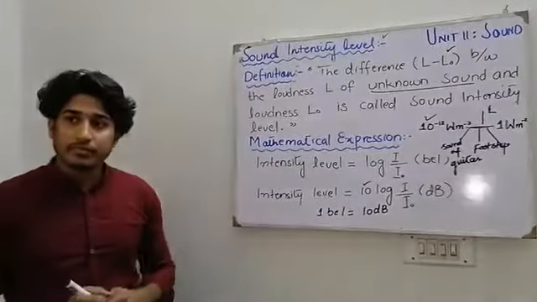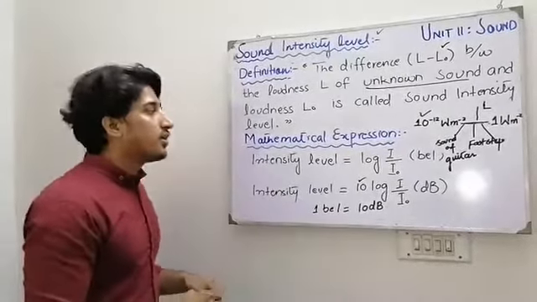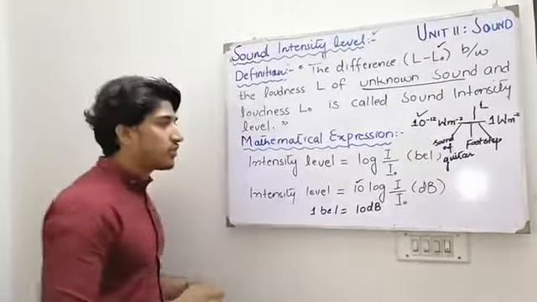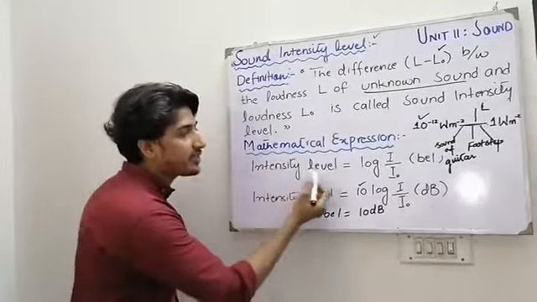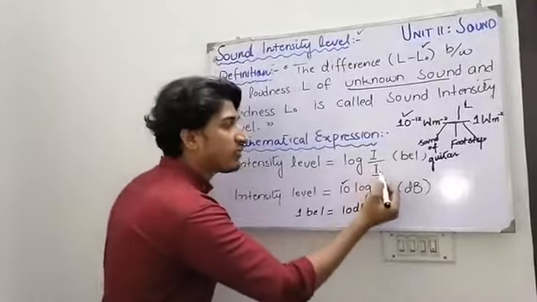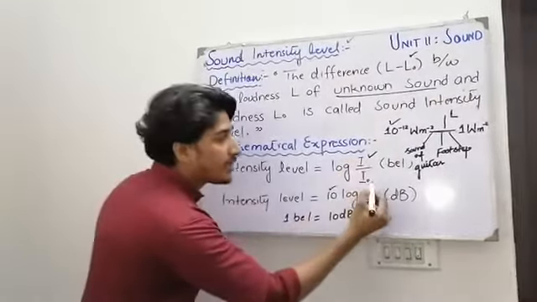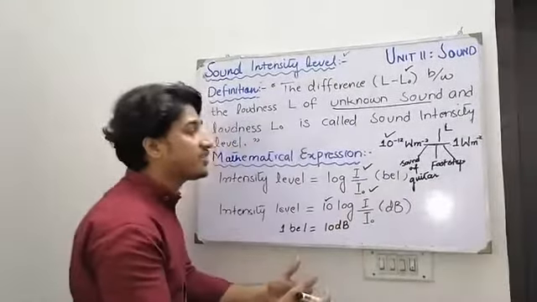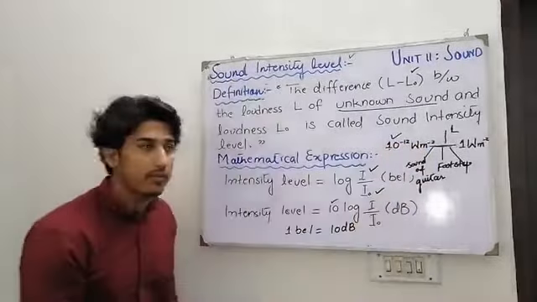Could you please repeat the second intensity level formula? Now we have two formulas which we are going to derive later on, but for the sake of understanding, we write them. Intensity level is equal to a logarithmic function of the ratio of intensities, where I is the intensity of the unknown sound and I naught is the reference intensity, which we already know. This is 10 to the power minus 12.